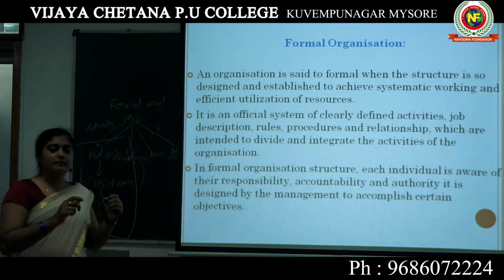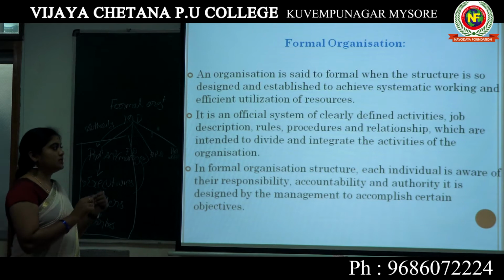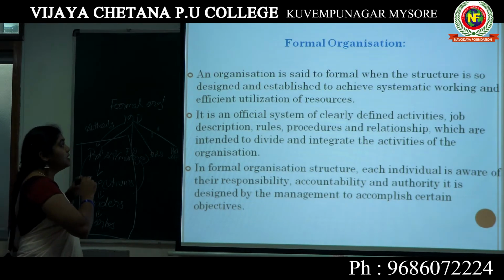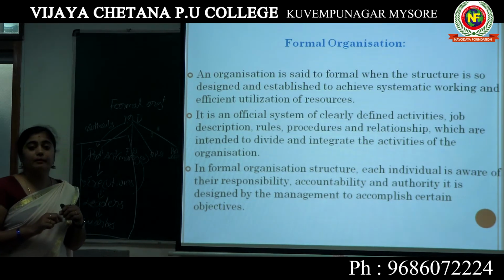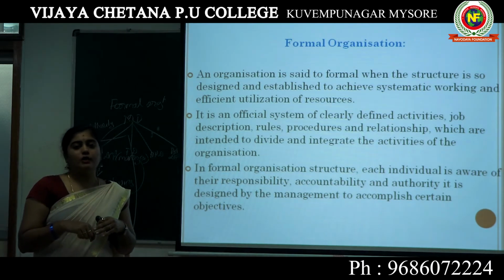So again I am speaking about this formal organization. The formal organization is a formal structure designed and established by the organization for its benefit.